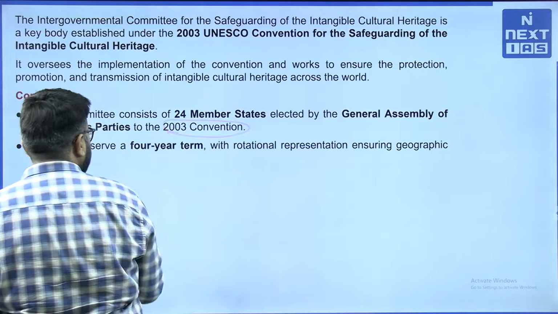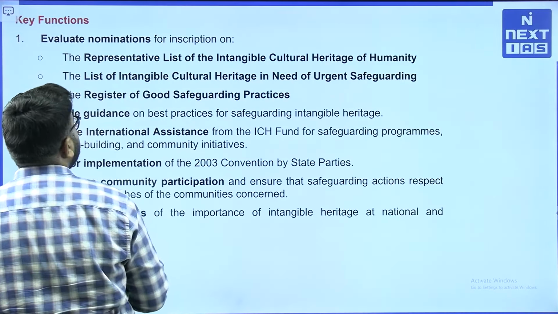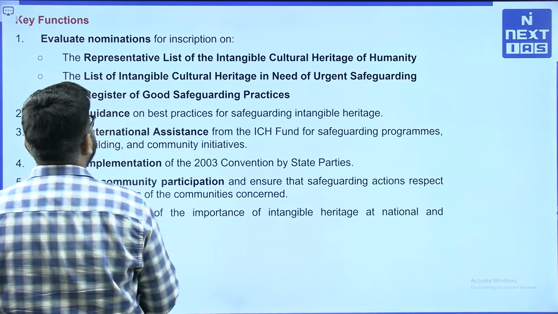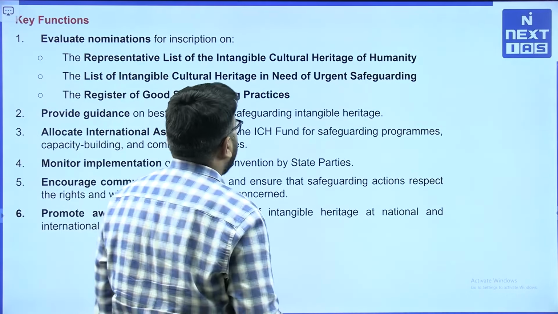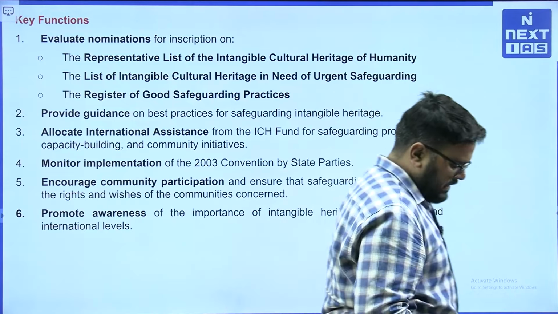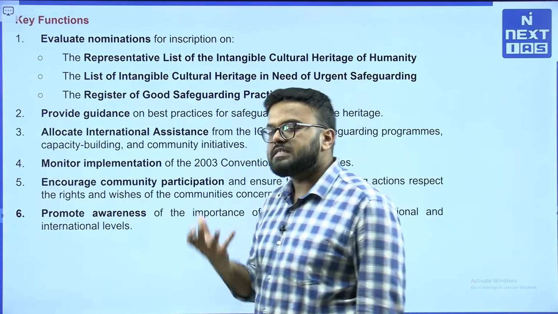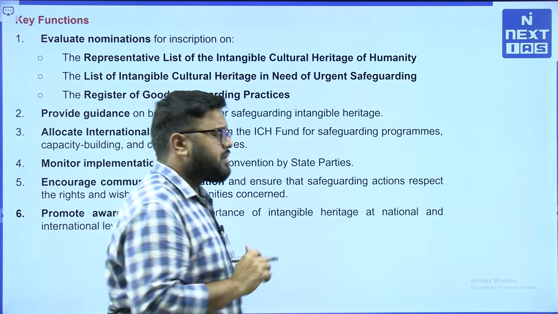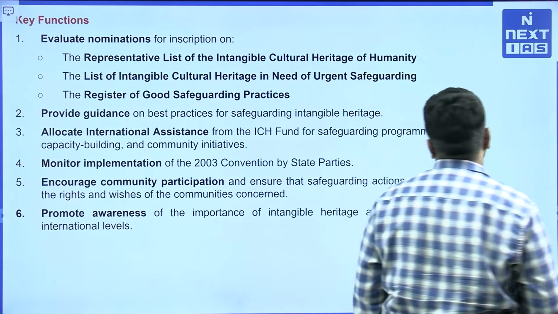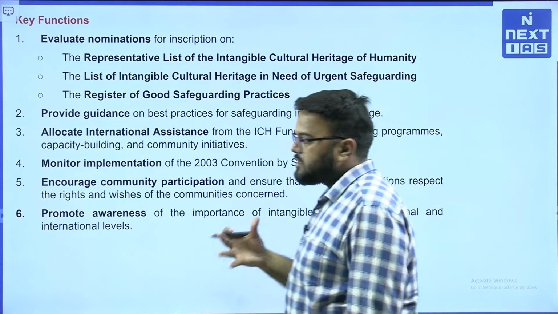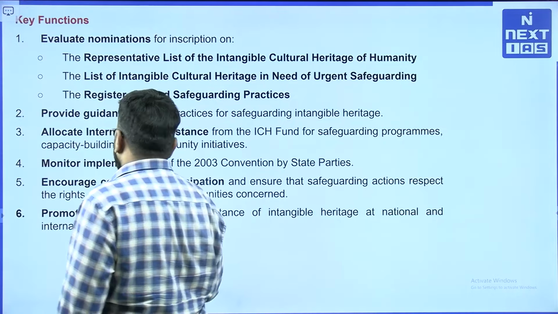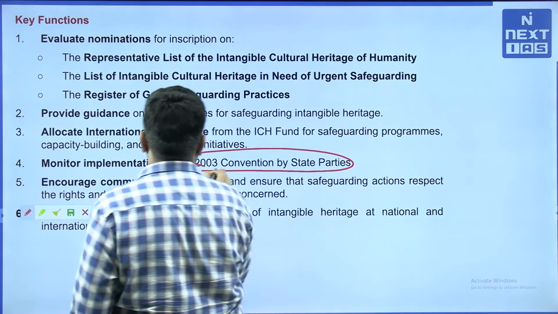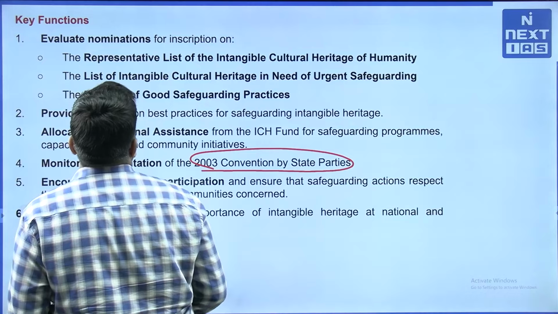So essentially, what exactly is this 2003 convention is also important here. This is the convention that is there for the preservation of intangible cultural heritage, which was signed way back in 2003, and ICH tries to implement that particular convention. You can clearly see here the 2003 convention by state parties. So the implementation becomes very important.